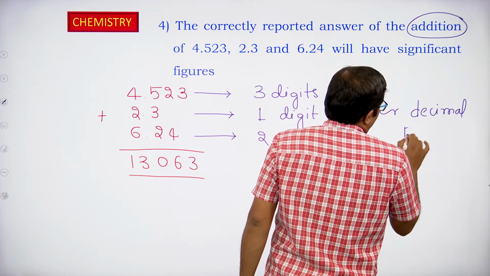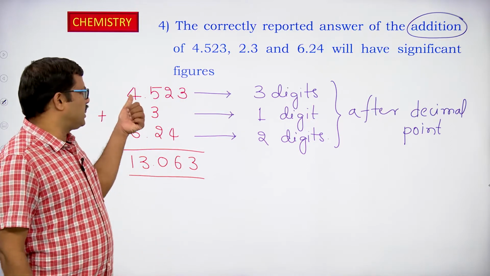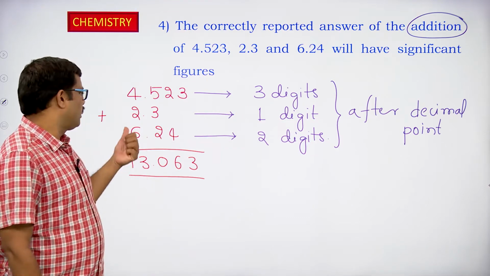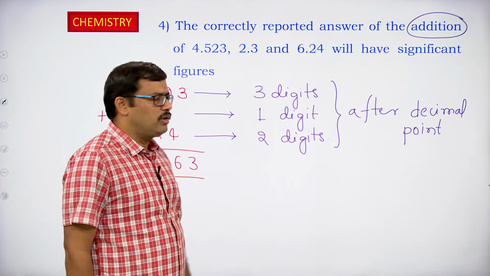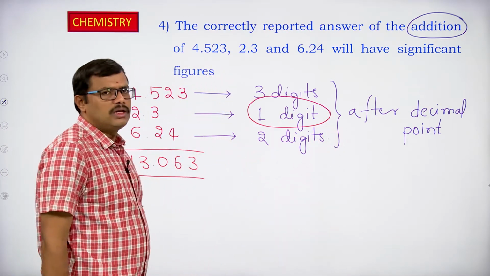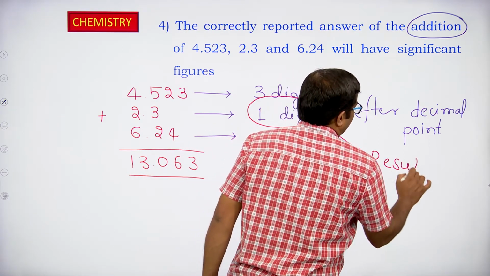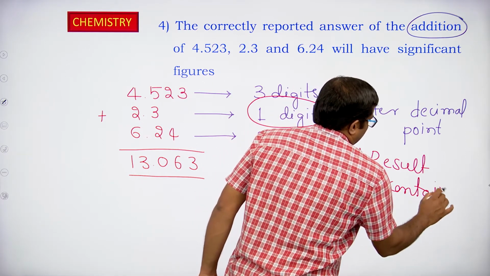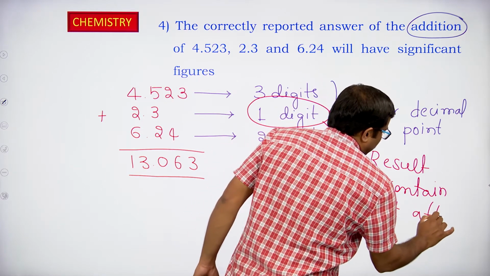After the decimal point, how many digits are there, that you have to look at. So in the first case we have 3 digits, in the second number 1 digit, in the third number 2 digits after the decimal point. So which has the least number of digits after the decimal point? This one has the least. So 1 digit should be present after the decimal point. So what should our result be? Our result should also contain 1 digit after the decimal point.